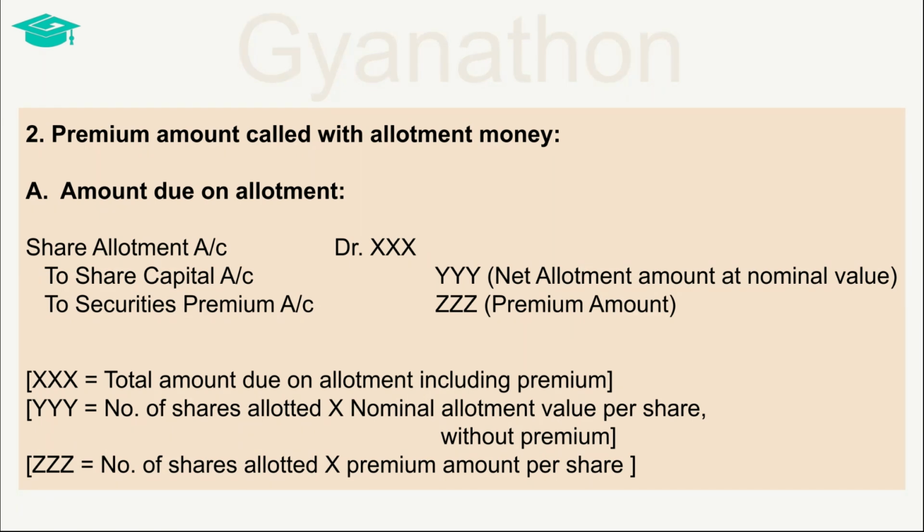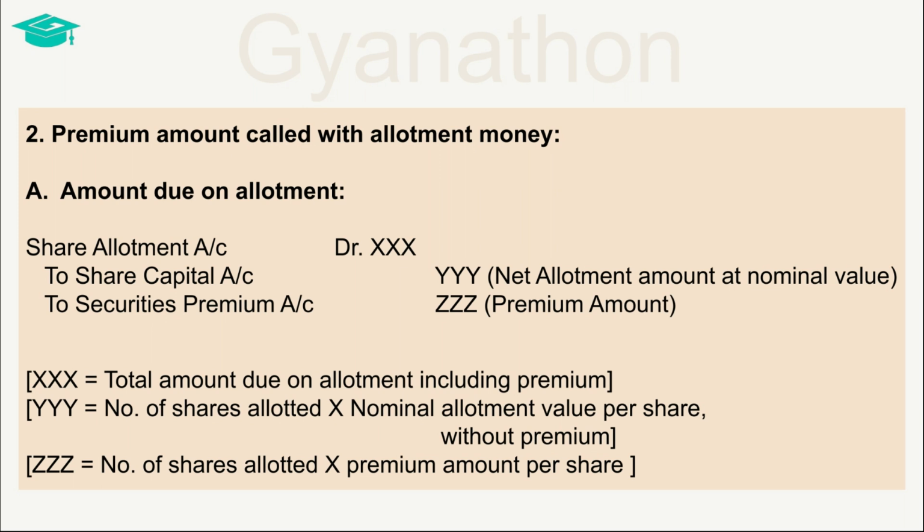When the share applications are accepted and shares are allotted, the allotment money becomes due. Once the allotment money becomes due, it becomes a part of the share capital and has to be posted to the share capital account and can be received later.